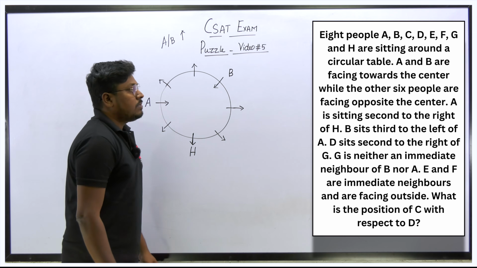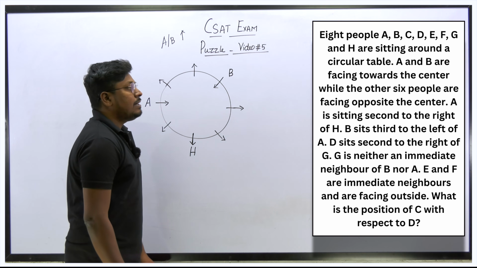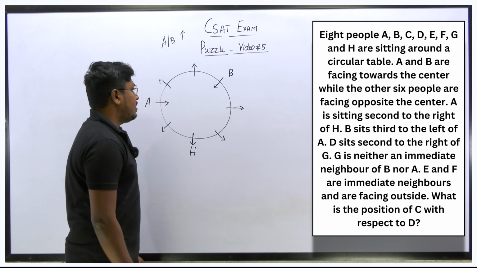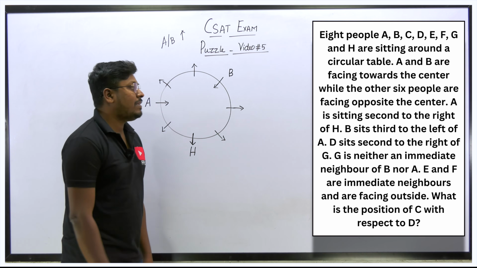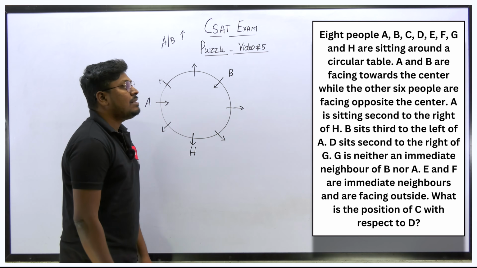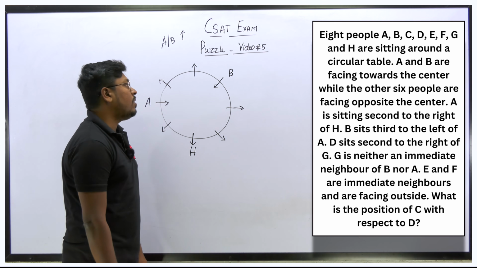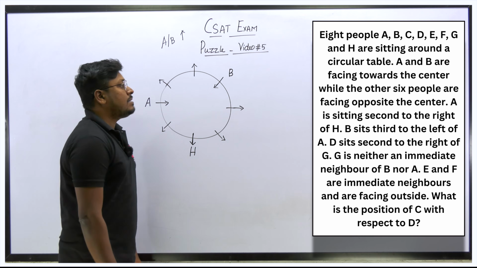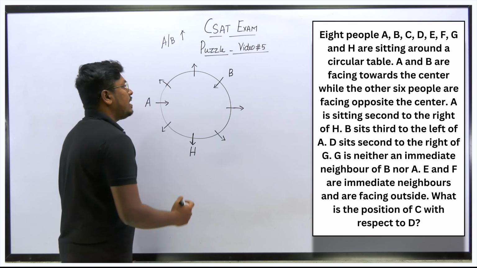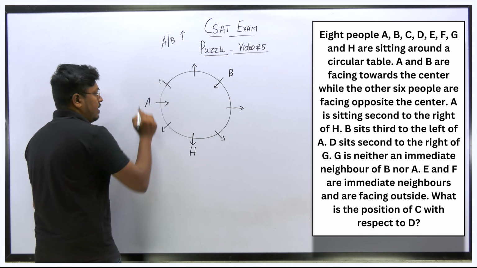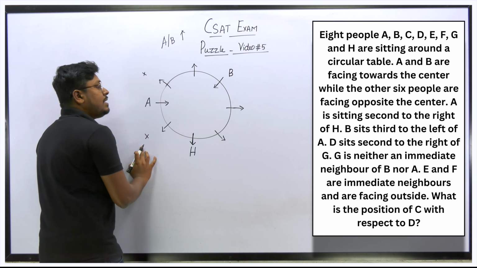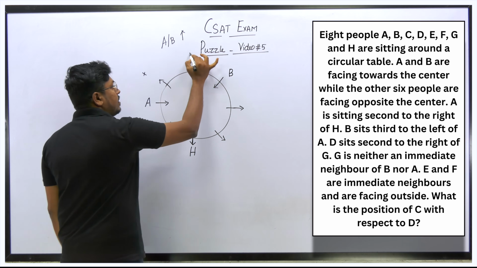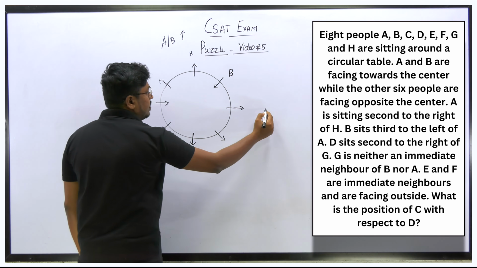Understood? So next point is D sits second to right of G. So G's right hand side at the second place is D. So we can't fix it yet. Let me move on to the next point. G is neither an immediate neighbor of B nor A. So G is not an immediate neighbor of A, right? These two places are not for G, as well as G is not an immediate neighbor of B. So this is also not for G, and this is also not for G.